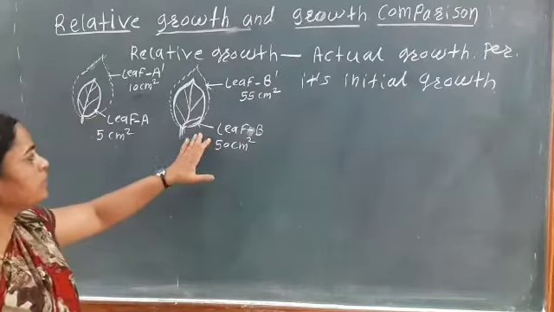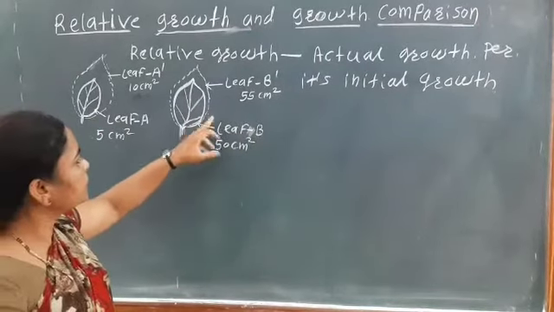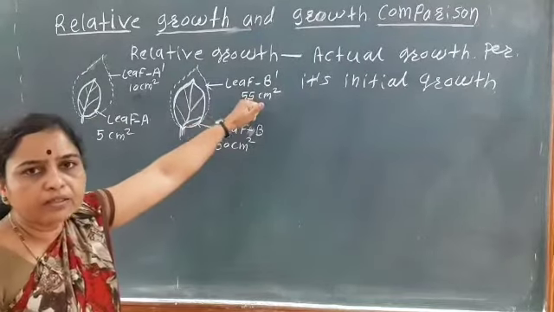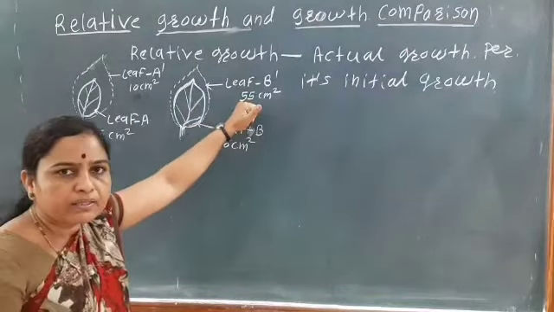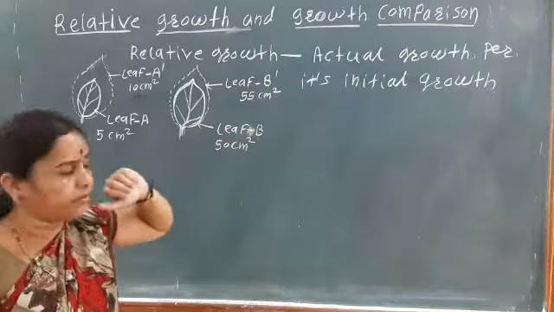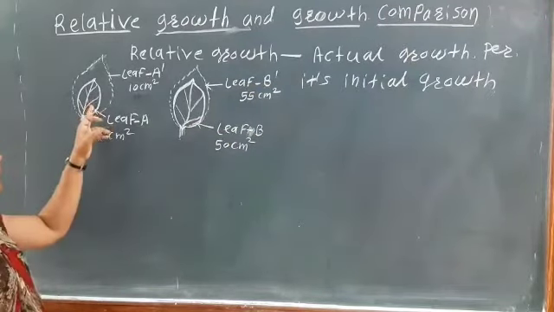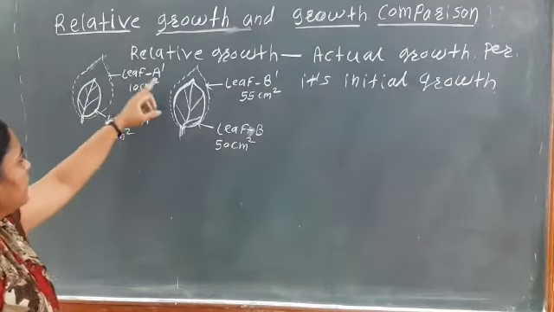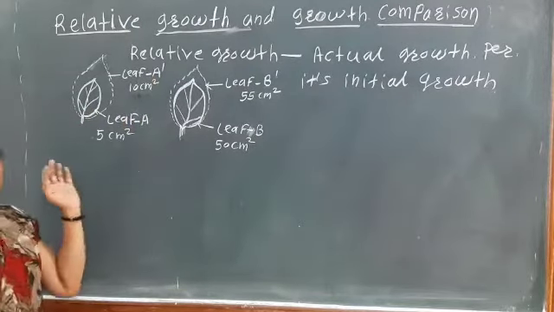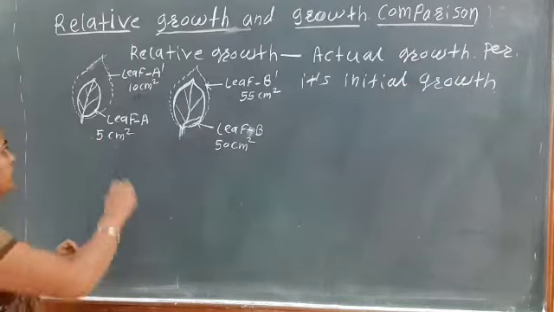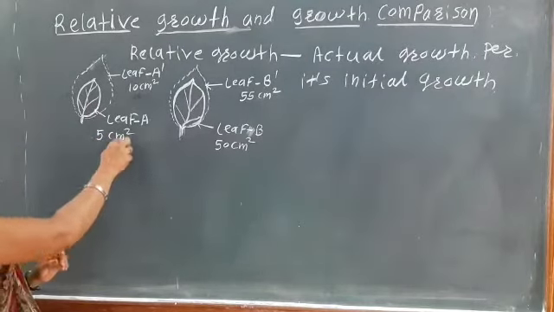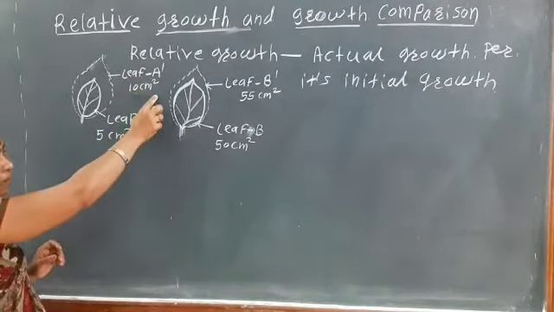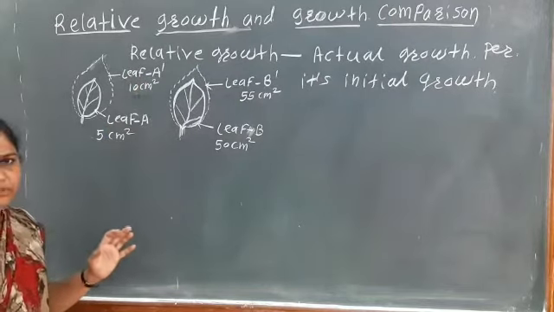Okay, so this leaf: if we see the difference between the initial and the final size, that is 5 centimeter square. Here, the difference between the initial size of leaf A and A dash is also 5 centimeter. So the initial level is 5 centimeter square, the final level is 10 centimeter, so the difference is 5 centimeter.